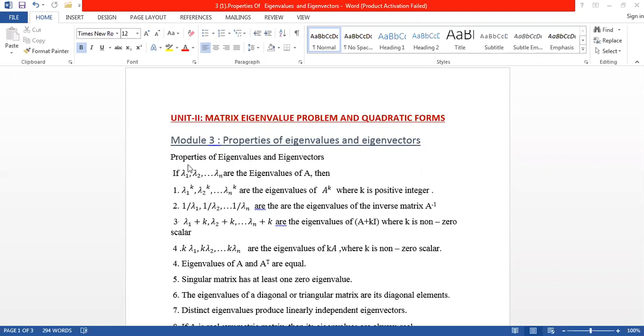Suppose lambda 1, lambda 2, and so on, lambda n are the eigenvalues of A, then lambda 1 power k, lambda 2 power k, lambda n power k are the eigenvalues of A power k, where k is a positive integer. So this property tells us that if you know the eigenvalues of A, we can find the eigenvalues of A square, A cube, A power 4, A power 5 and so on.